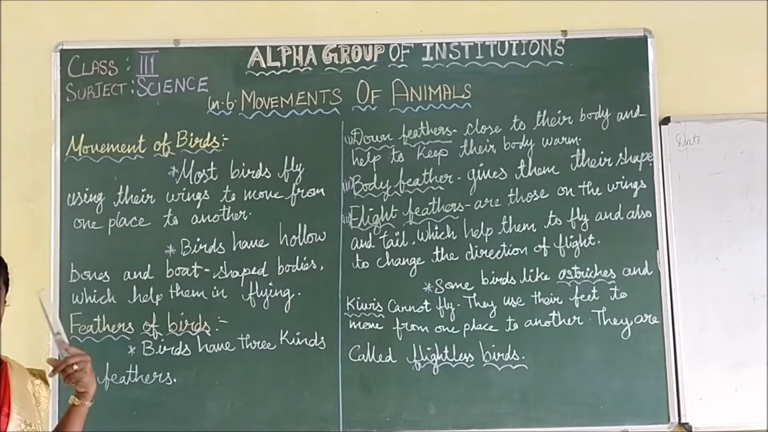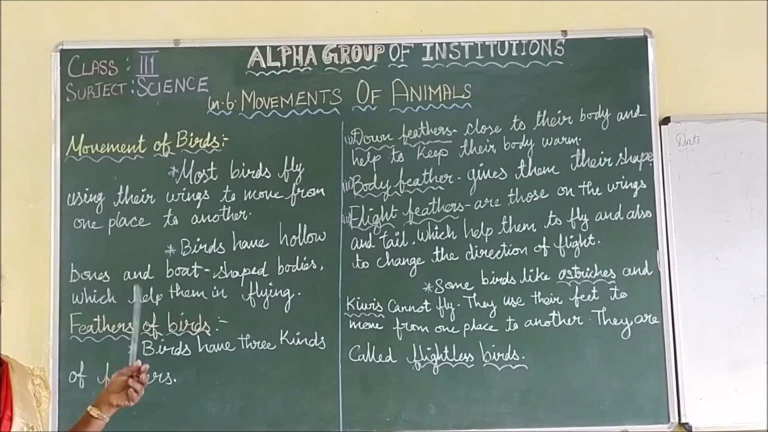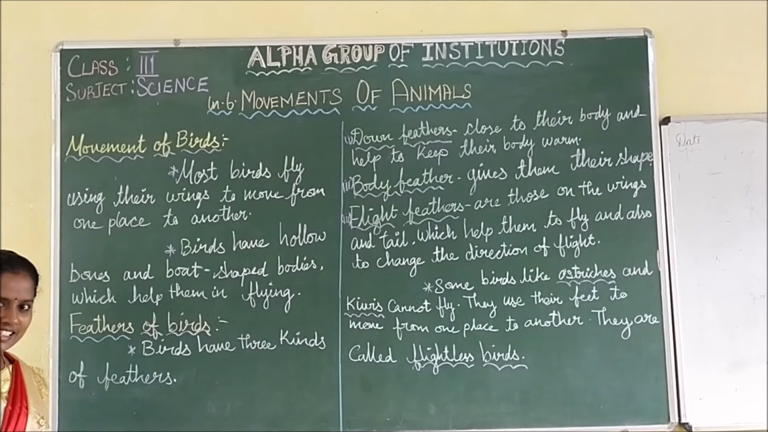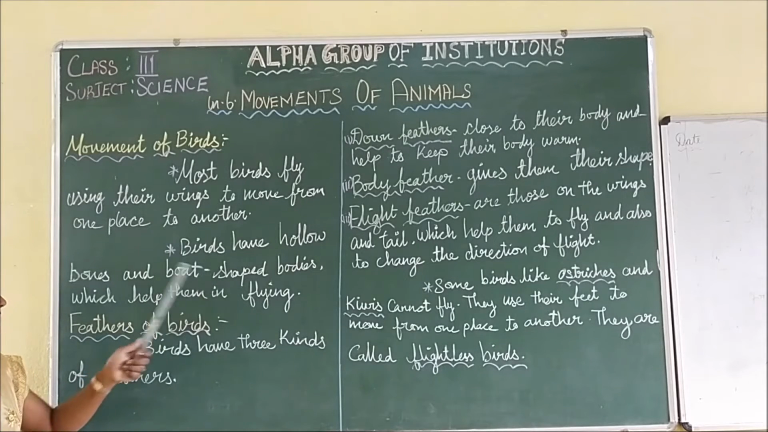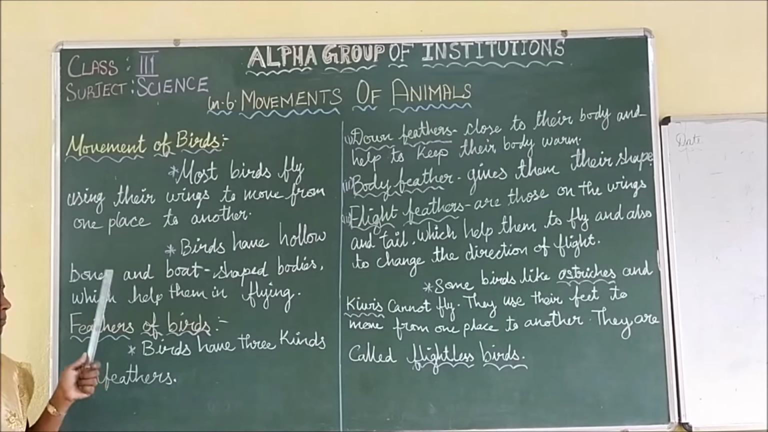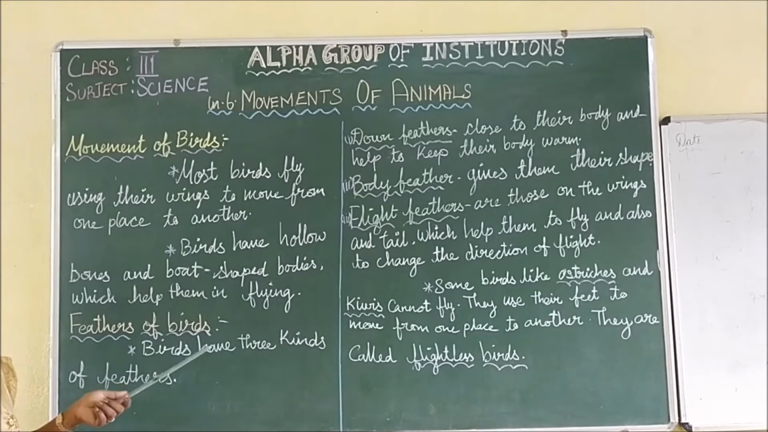If we had hollow bones and wings and a boat-shaped body, we could also fly. Yes? Are you thinking like that? Yeah, we'll see. We'll check it out. So birds have hollow bones and boat-shaped bodies which help them in flying.